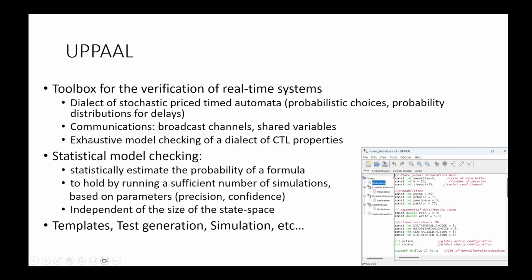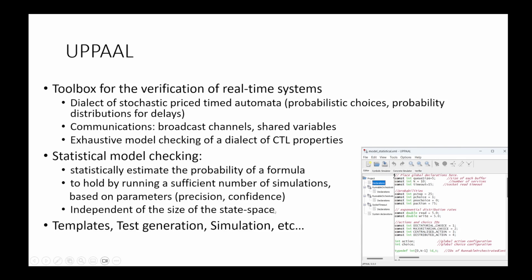We have the possibility of performing exhaustive model checking of a dialect of CTL properties and also statistical model checking. Statistical model checking is useful when we have to scale to systems with a large number of states. Here the idea is that instead of exhaustively visiting the state space, we statistically estimate the probability of a formula to hold by running a sufficient number of simulations that are based on two parameters, precision and confidence. This means that the number of simulations is completely independent from the size of the state space.